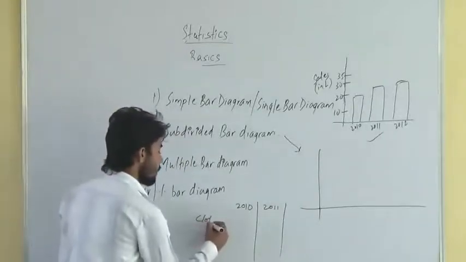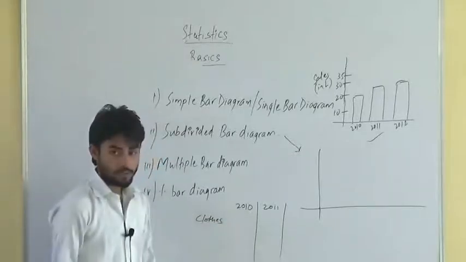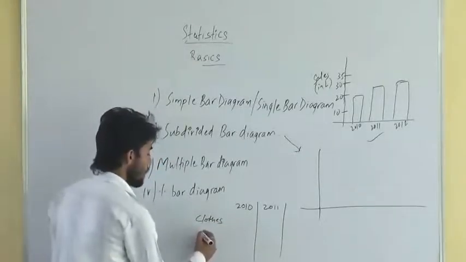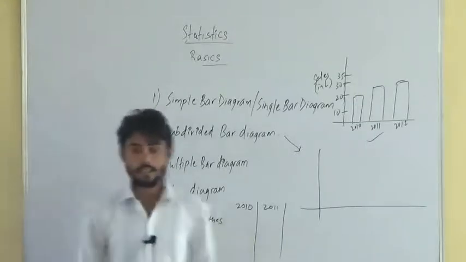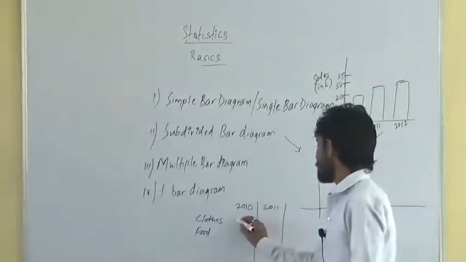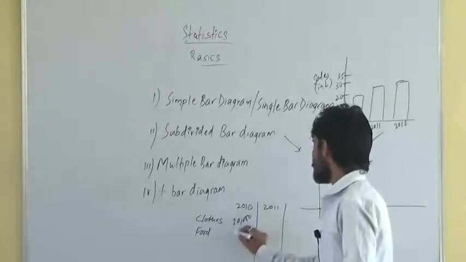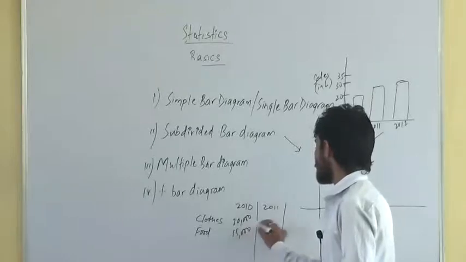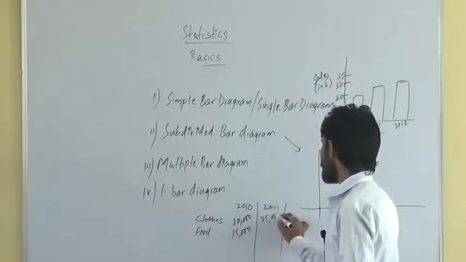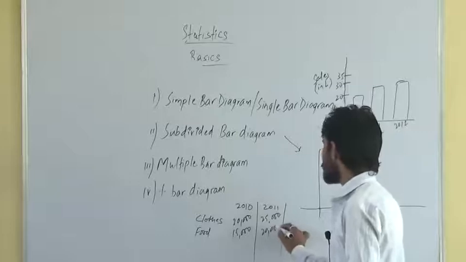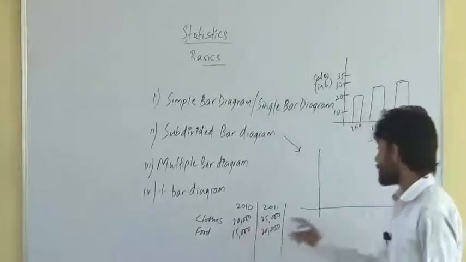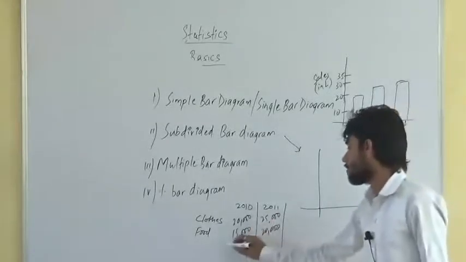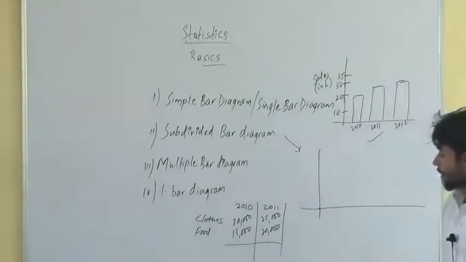In 2010 the expenses made in clothes and the expenses made in food are 20,000 and 15,000, and here 25,000 and 20,000. How to present this data in a subdivided bar diagram? You first have to find the total for each year. The total expenditure for 2010 is 35,000.